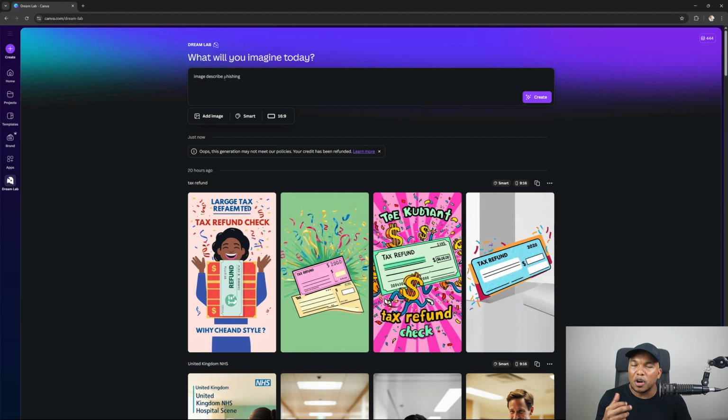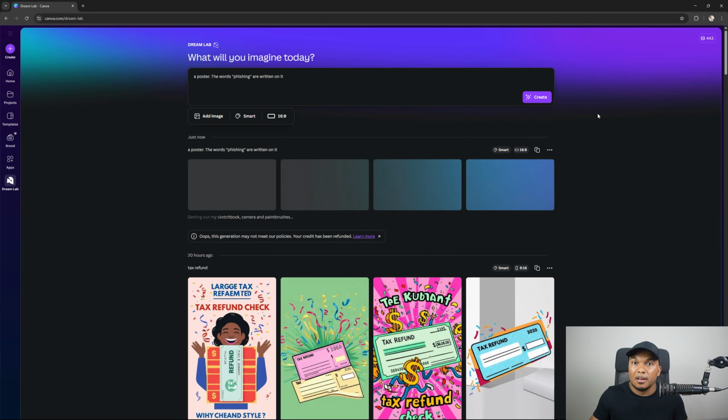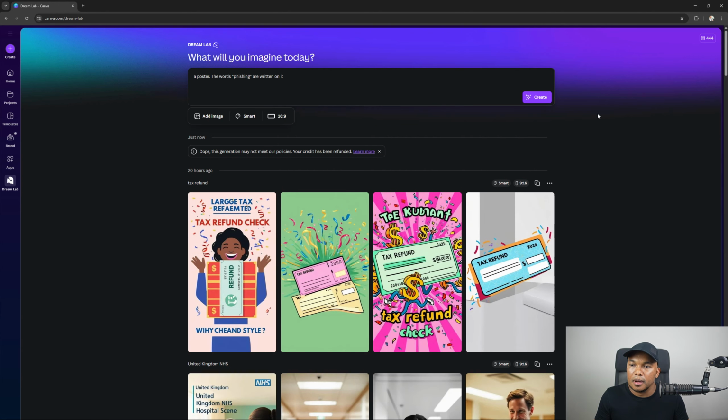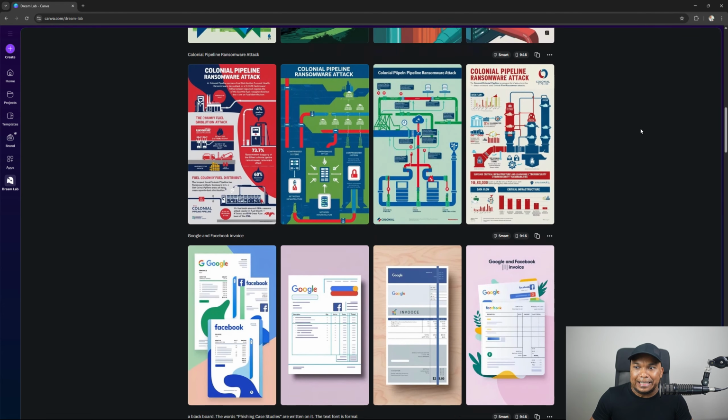So the workaround here is to say something like a poster. So I might say something like, a poster, the word phishing is written on it. Okay. Now, hopefully it should work. And that even didn't work. Wow. Okay. Yeah, that's kind of embarrassing.